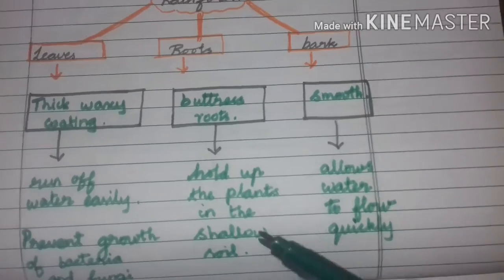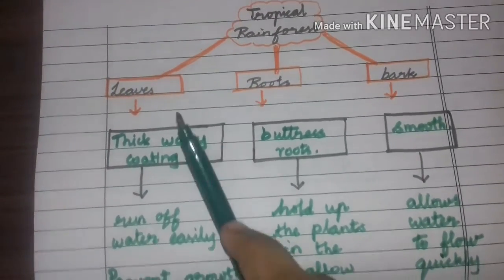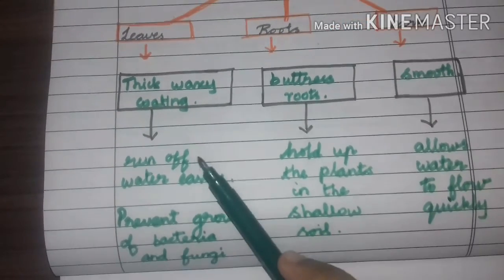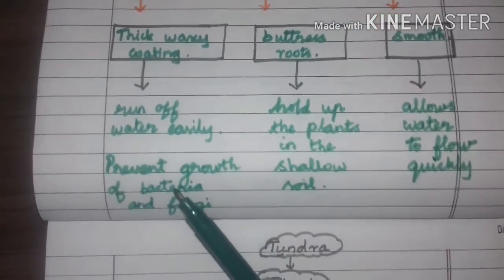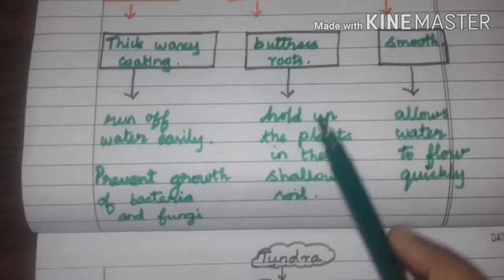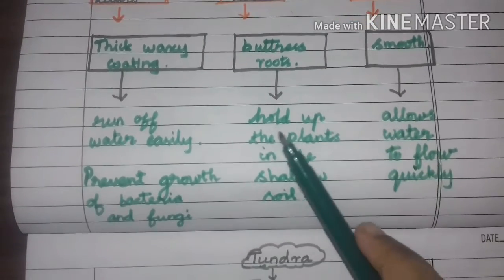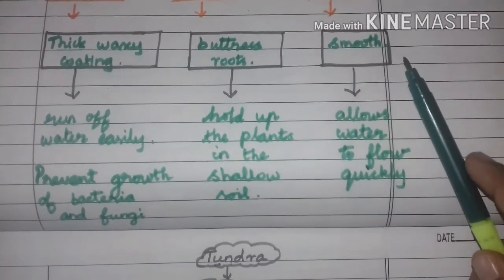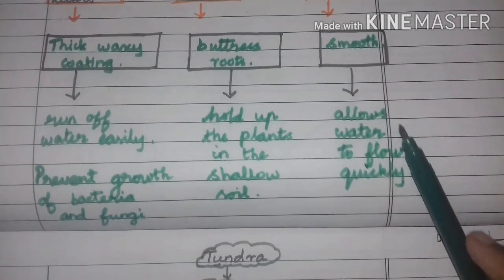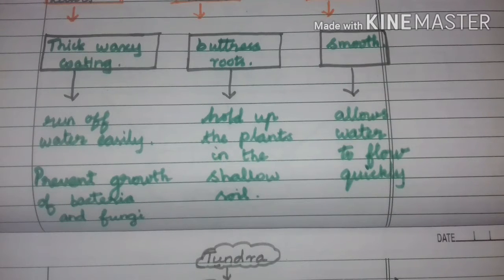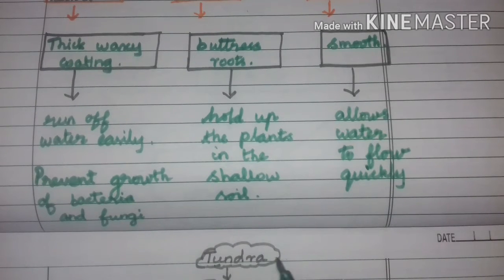Okay children, here I repeat it again. The leaves have the special adaptation. What is that? Thick waxy coating. It helps to run off the water easily. It also prevents growth of bacteria and fungi. Then they are having buttress roots which help the plants to hold up in the shallow soil. Then they are having smooth barks. It allows water to flow quickly. If they are having rough bark, what would happen? Yes, the bacteria and fungi will grow and it is harmful for the plants.